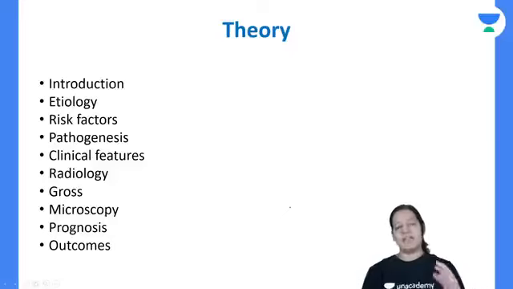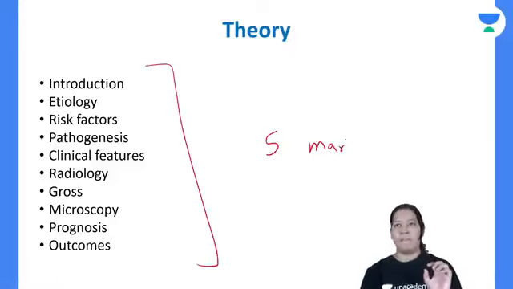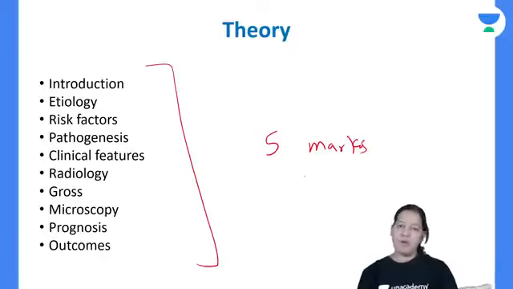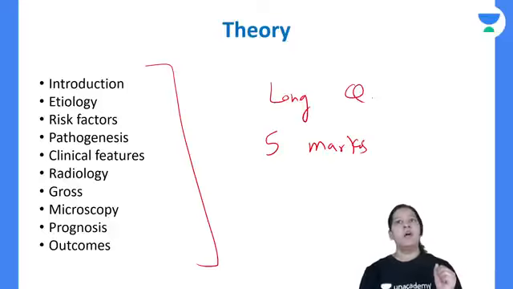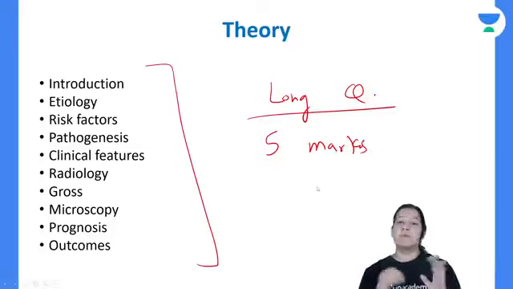And in theory, as I'm telling you, if you are getting a 5-mark question on any topic, you get 2 5-mark questions in paper 1 also, paper 2 also, in most universities. These are known as long questions. Now you cannot take a risk with long questions. Long questions you have to attempt. If you don't attempt long questions in university, then your passing marks is at risk, you know. So long questions are most important. Short questions and very short questions are also important, 1 mark, 2 mark, 3 mark. But 5-mark questions are the most important questions.